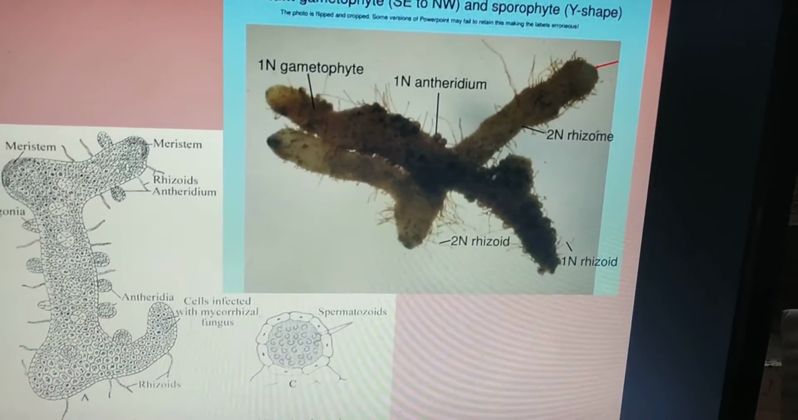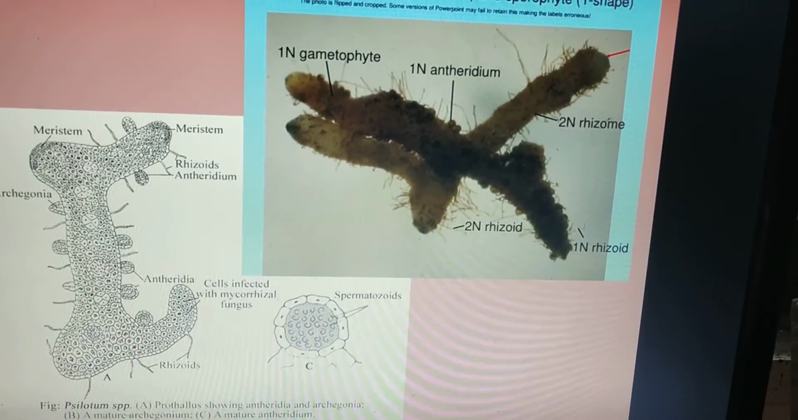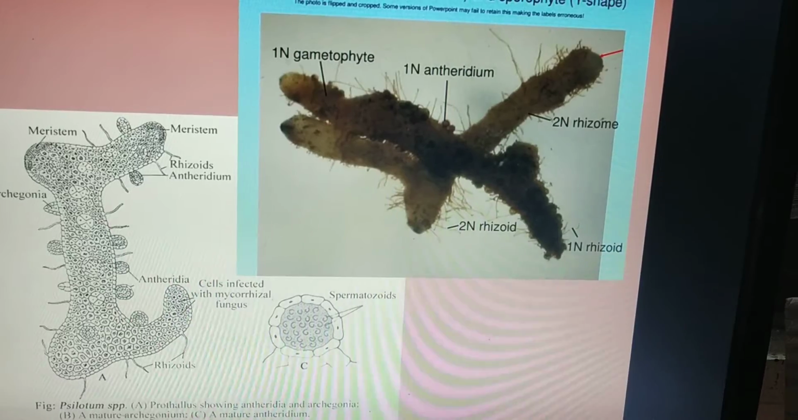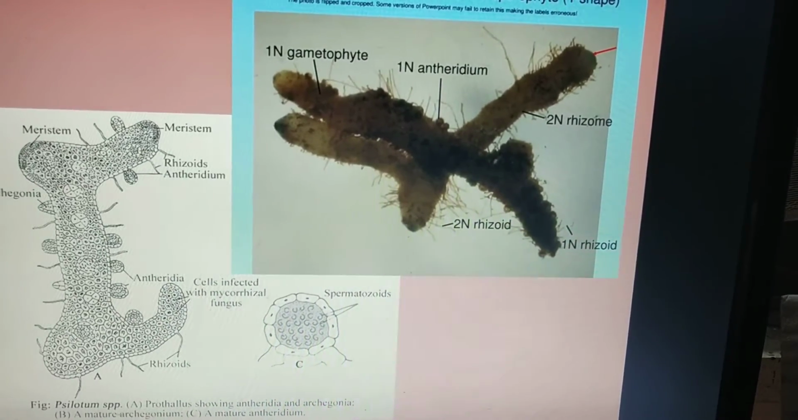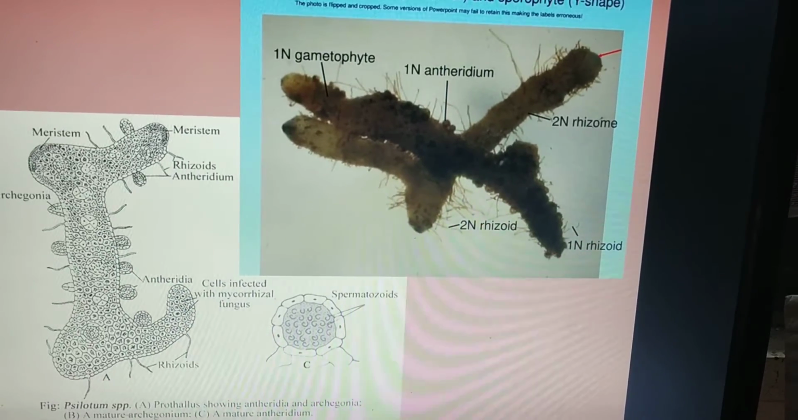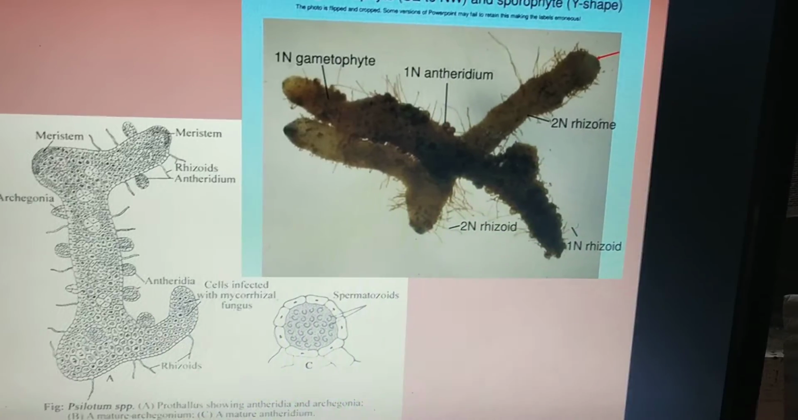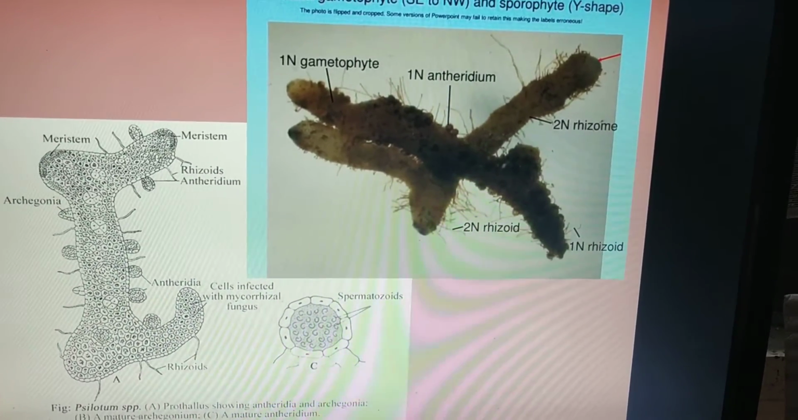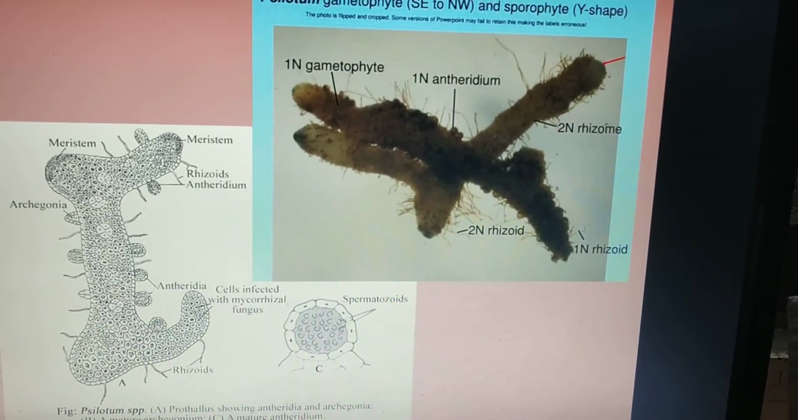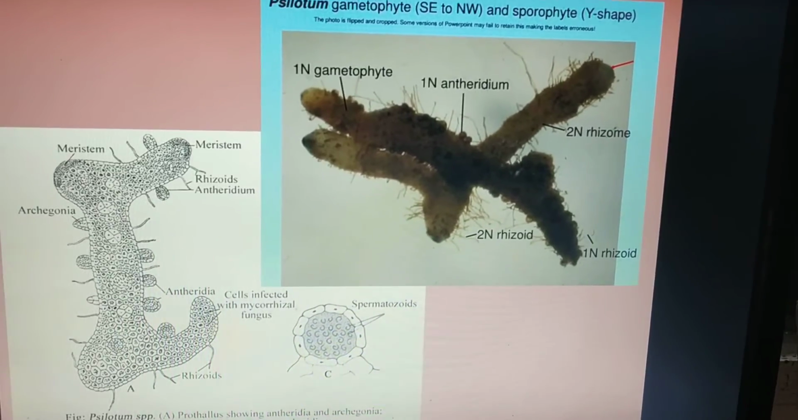The left-hand side diagram is a diagrammatic representation, and on the right-hand side is the actual diagram, where you can see the presence of the gametophyte, the antheridium, and then the rhizoids. From the plant body arise certain hair-like structures called the rhizoids. So these are basically certain characteristics of the xylem.